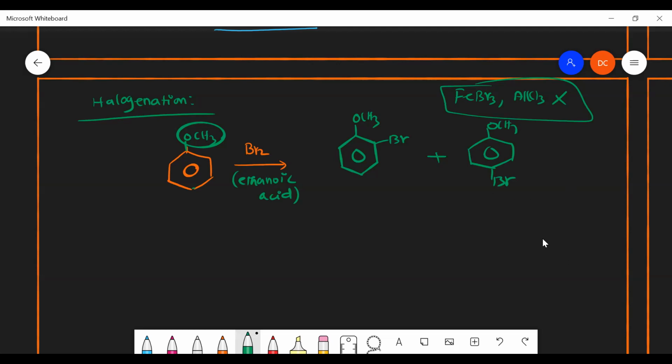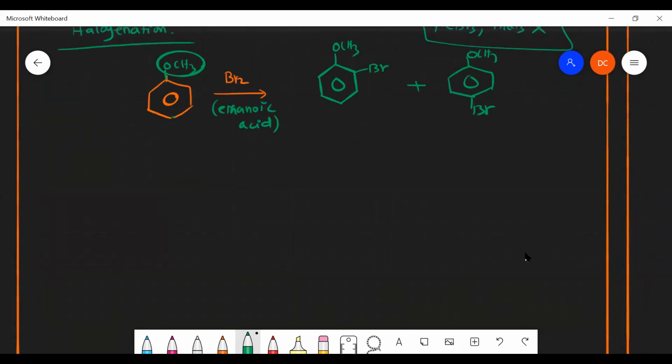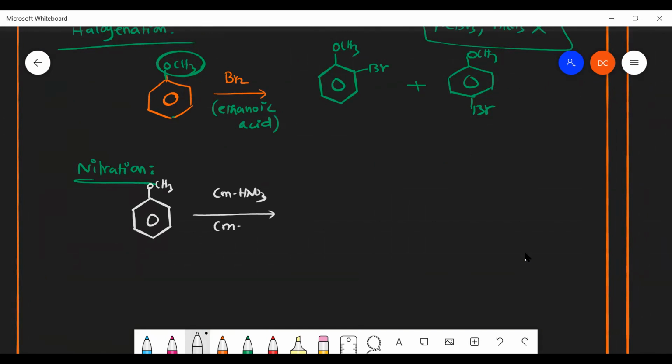What about nitration? What kind of reactant do I have to use for nitration? Concentrated HNO3 and H2SO4, sir. Very nice. Concentrated HNO3 and H2SO4. So OCH3 along with concentrated HNO3 and concentrated H2SO4. This is a nitrating mixture.